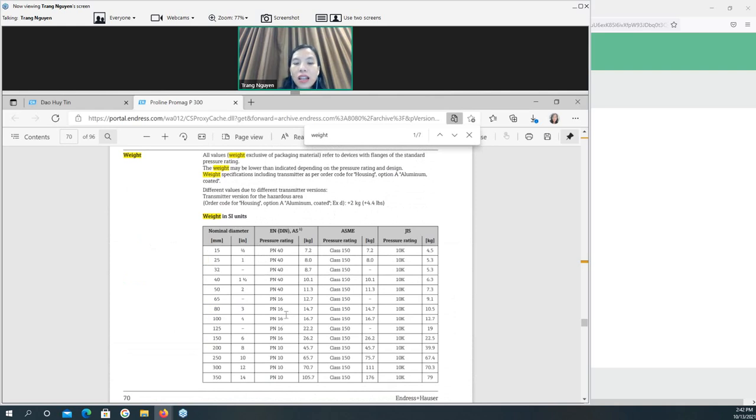Please pay attention that the weight is the net weight of the product itself, not including the packaging material, any packaging box. So this is the only way you can find the weight of the product, by downloading the technical information of the device.